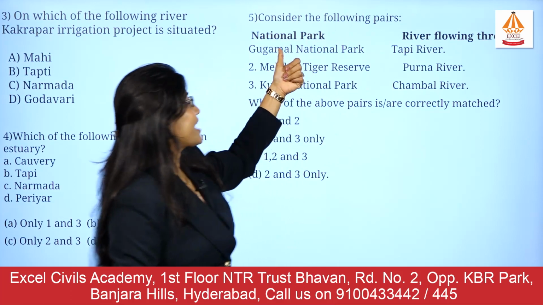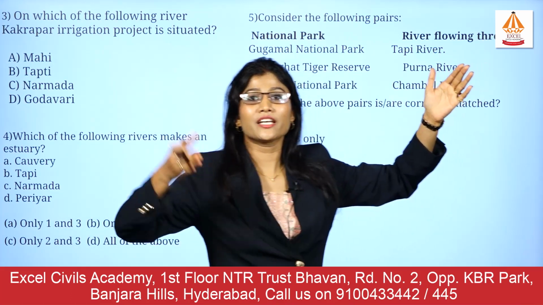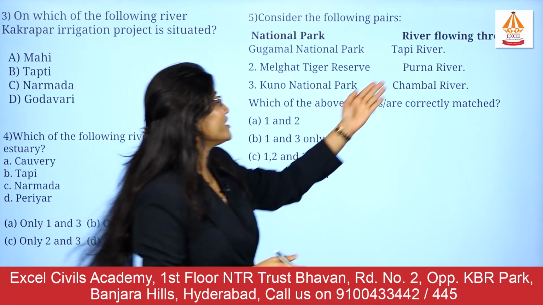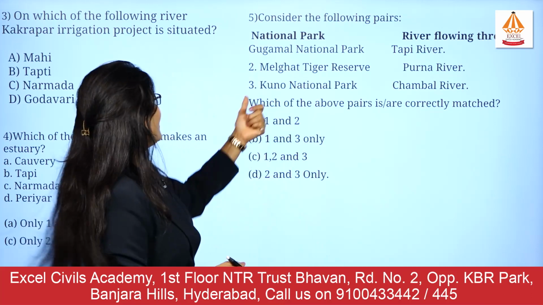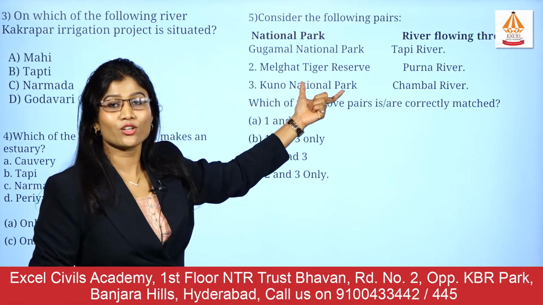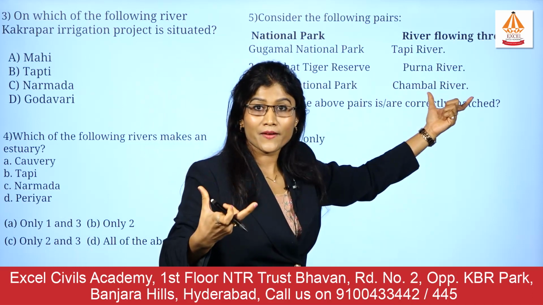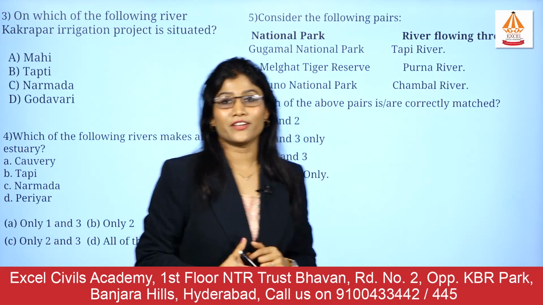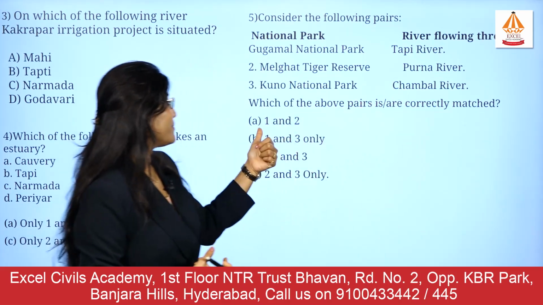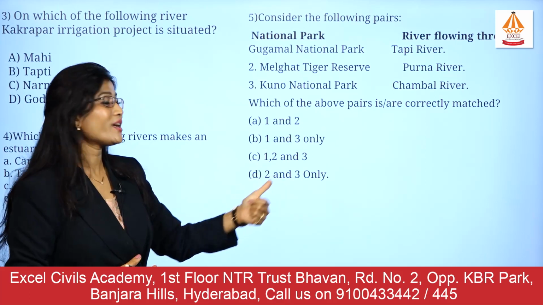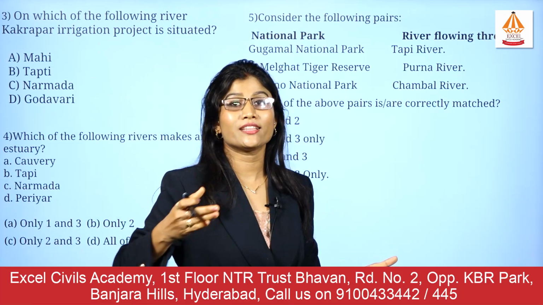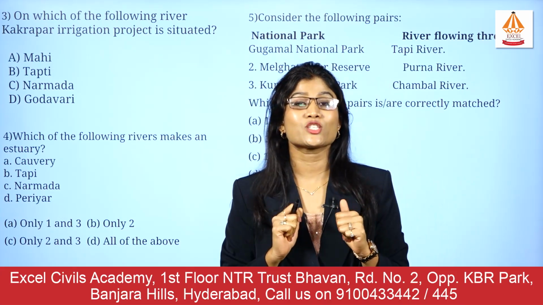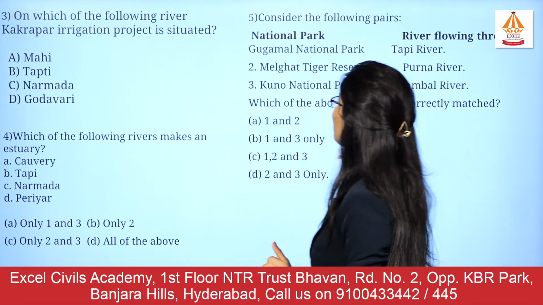Consider the following pairs: national park paired with the river flowing through. The first is Gugamal National Park, paired with the river Tapi. The second option, Melghat Tiger Reserve, is paired with the river Purna. And third is Kuno National Park, paired with the Chambal River. Which of the above pairs are correctly matched? 1 and 2, 1 and 3, 1, 2 and 3, and the last option is 2 and 3. So please keep revising my previous river system videos. Otherwise, these questions can be very confusing and difficult.